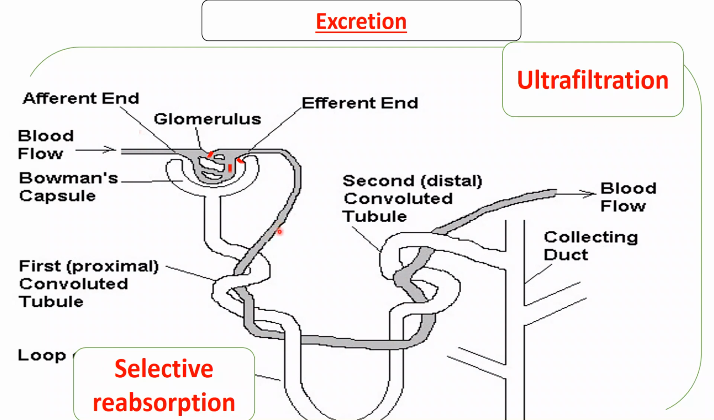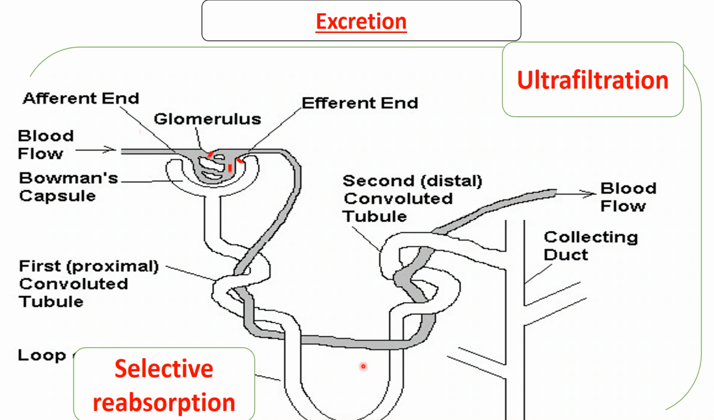Okay, but urea is going to remain. Some of the water is going to be taken, some of the salt is going to be taken. Okay, so the processes by which these are taken back into the blood or into the surrounding tissues are: glucose is taken through diffusion, water through osmosis, mineral salts through active transport. Okay, so after that we go to the third process, which occurs here.